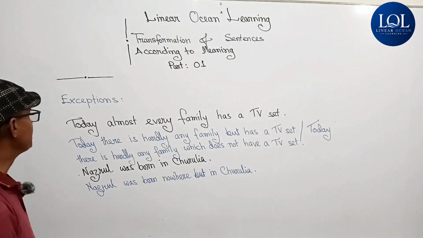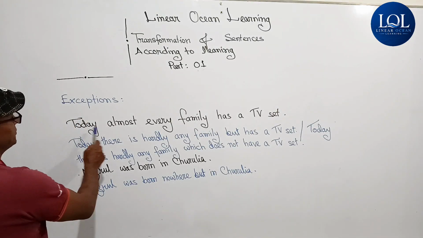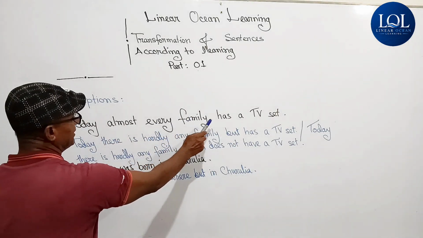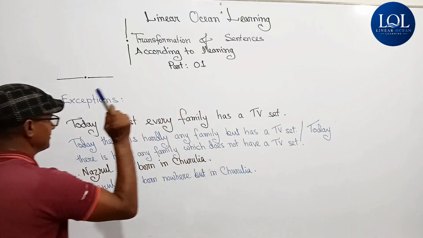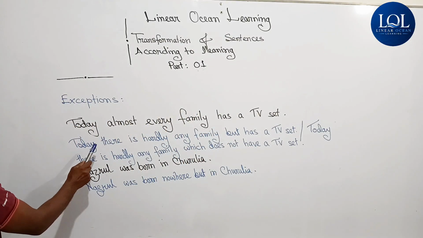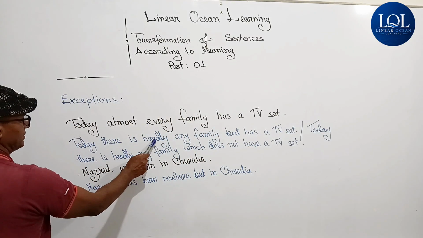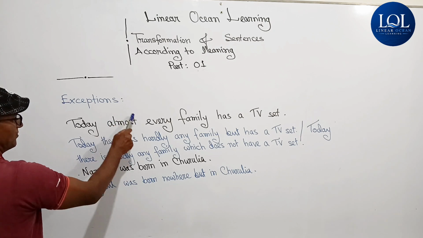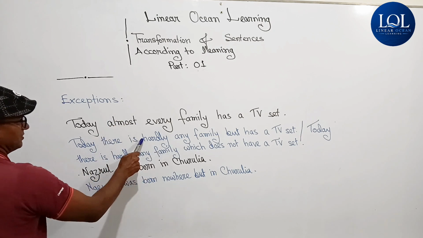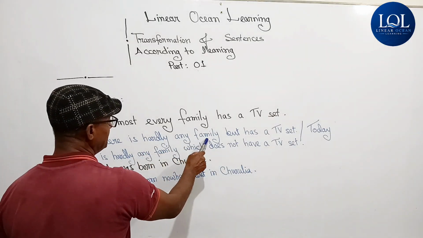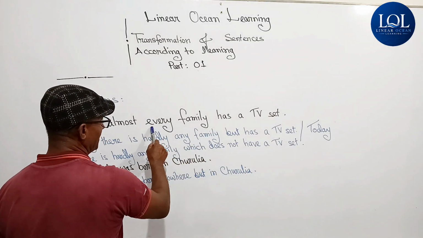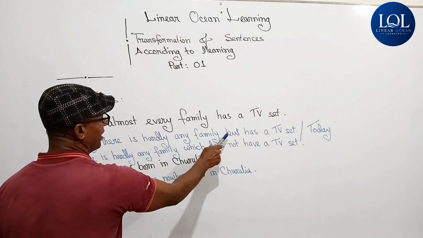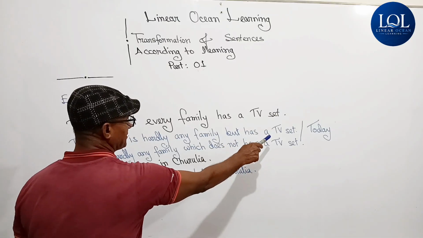Now with some exceptions. Today almost every family has a TV set. Today there is hardly, in lieu of, that is instead of almost, it is hardly any family. For every family it is any family but has a TV set.